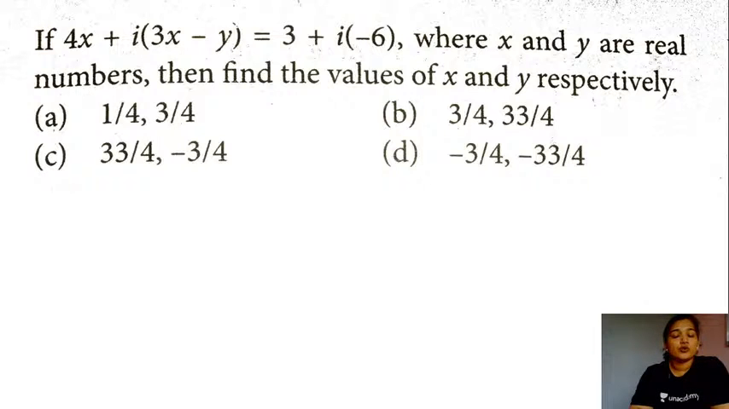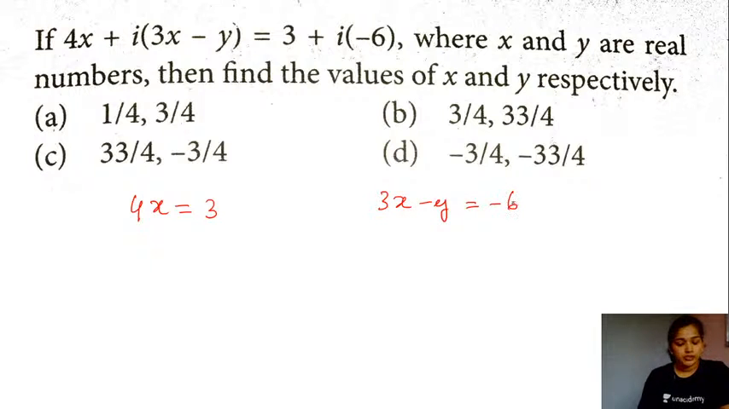So here we are using the equality concept between the complex numbers, right? Whenever we say two complex numbers are equal, we have the real parts being equal and the imaginary parts being equal. So if I have to take the real parts equal here in this case, so what do we have? 4 times x is equal to 3, and with the imaginary part you will have 3 times x minus y is equal to minus 6.